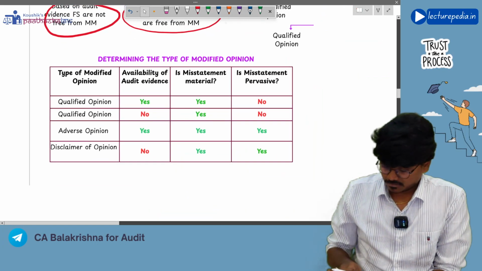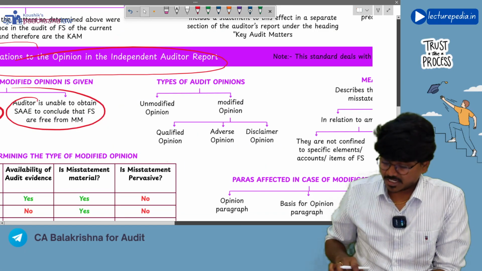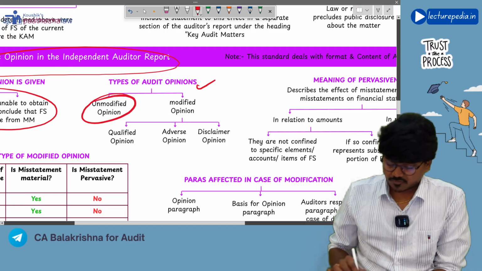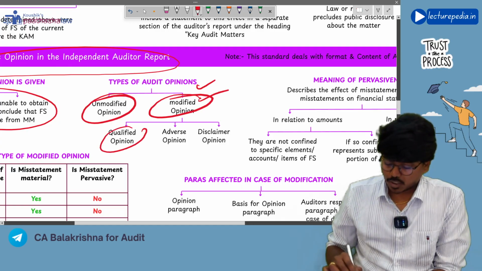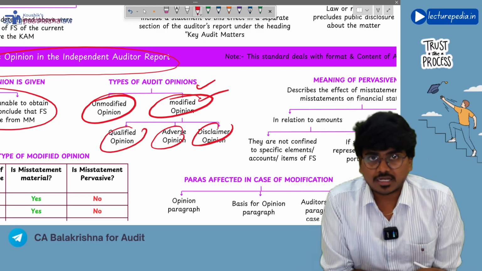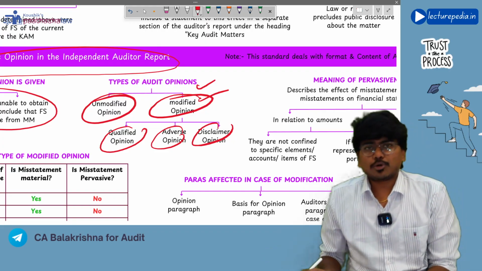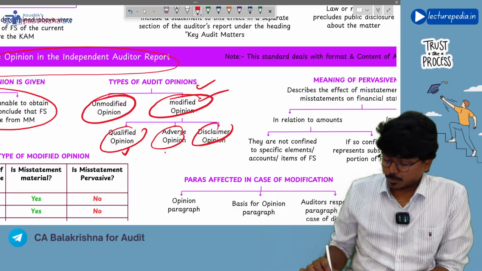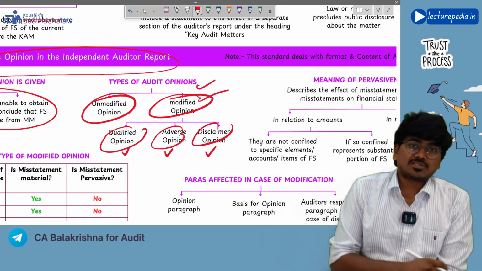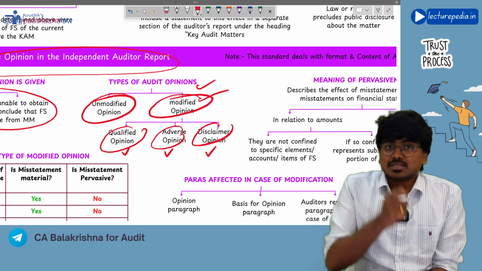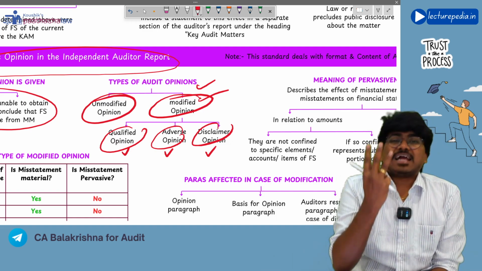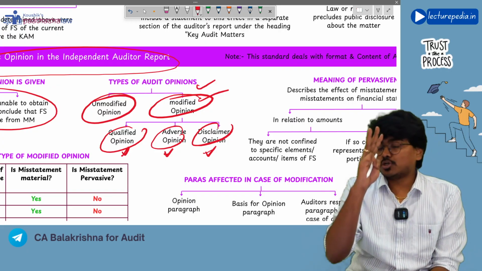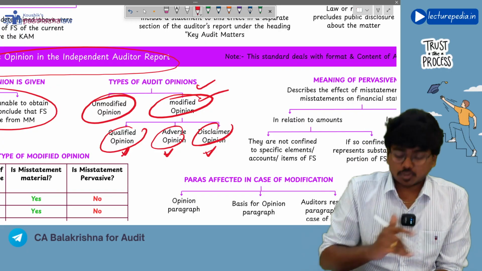What are various types of modified opinions? This we have already discussed. Opinions are first of all unmodified, modified, and in modified, qualified, adverse, and disclaimer. Now we will see one of the important concepts, that is how to determine whether to give qualified opinion, adverse opinion, or disclaimer of opinion. Now this depends on three factors. You need to remember the three factors. What are those three factors?